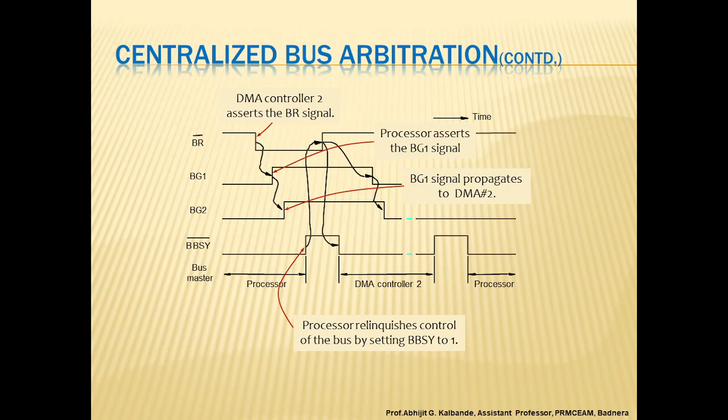Then it assumes mastership of the bus and activates the bus busy to prevent other devices from using the bus at the same time. This timing diagram clearly shows the sequence of signals during the transfer of bus mastership from one device to another, and all the operations that happen in the centralized bus arbitration system.